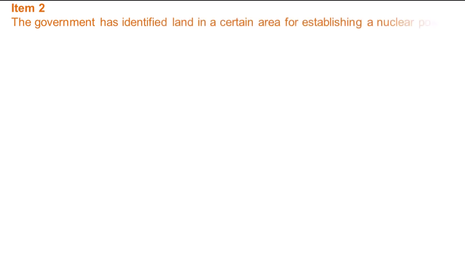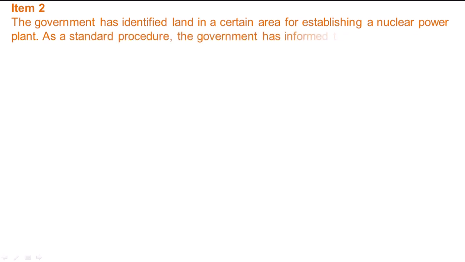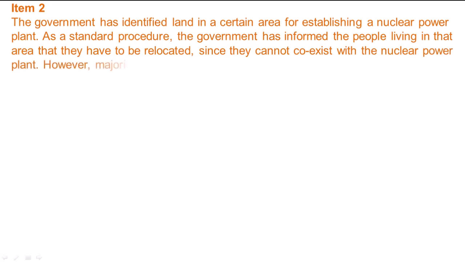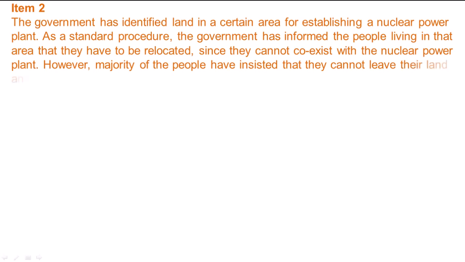Item 2. The government has identified land in a certain area for establishing a nuclear power plant. As a standard procedure, the government has informed the people living in that area that they have to be relocated, since they cannot coexist with the nuclear power plant. However, the majority of the people have insisted that they cannot leave their land and think they can coexist with the